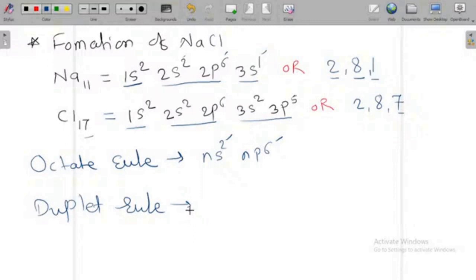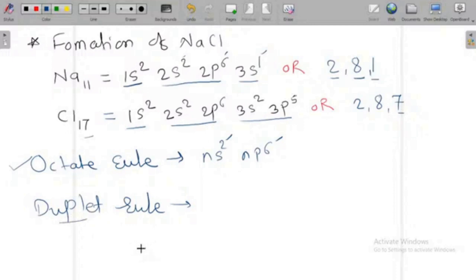So according to this rule, every element tends to satisfy stability, or it tends to acquire the noble gas electronic configuration. You can say this is the noble gas electronic configuration, because the zero group elements have completed their octet, all the elements except helium. Because helium completed its duplet.